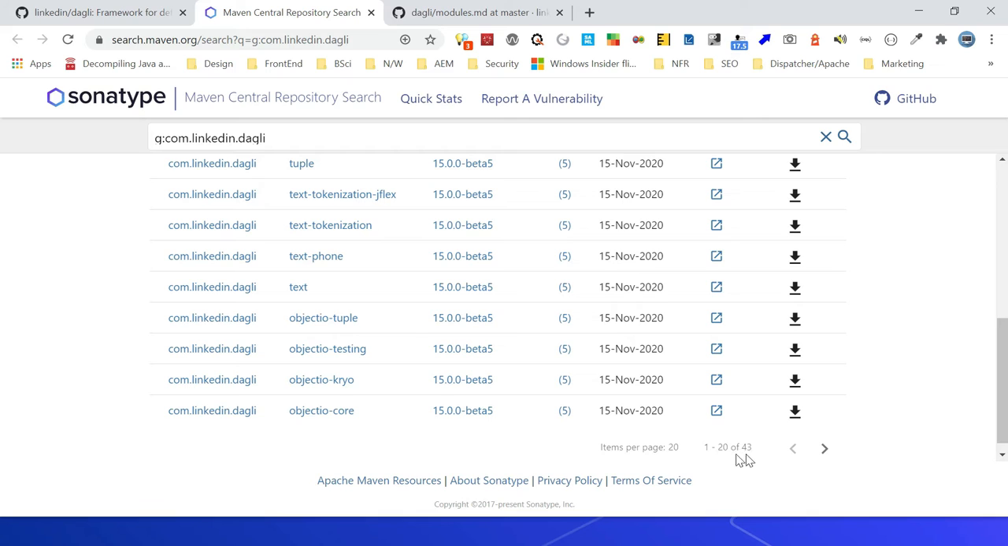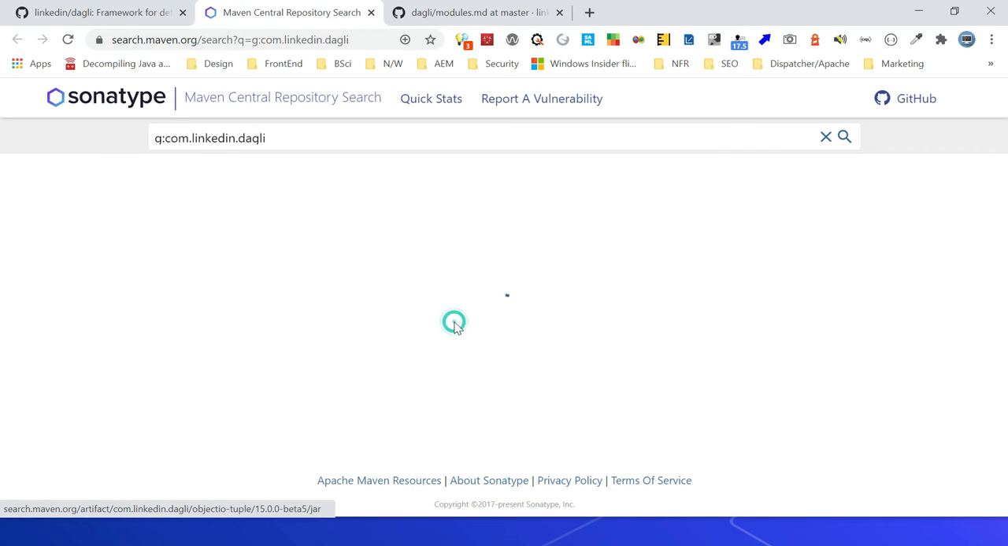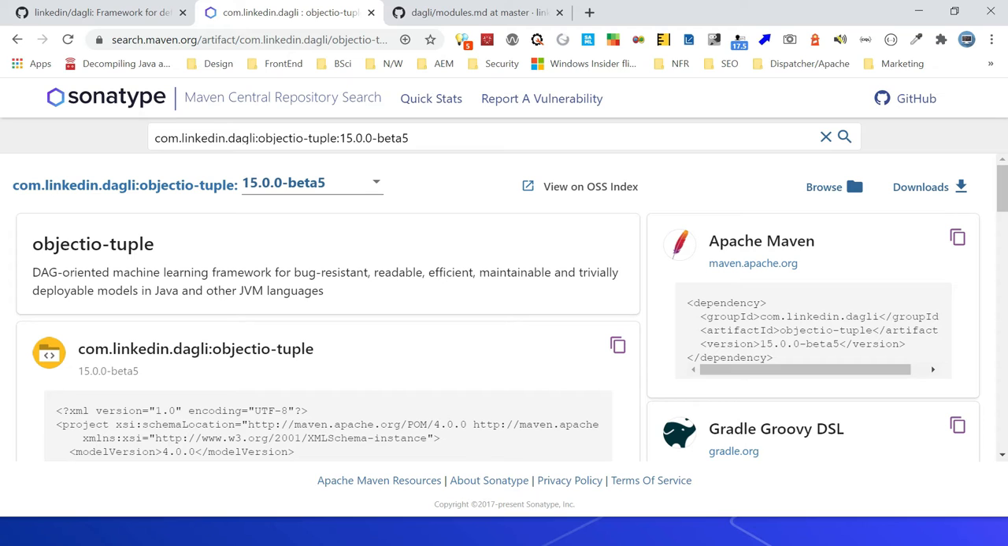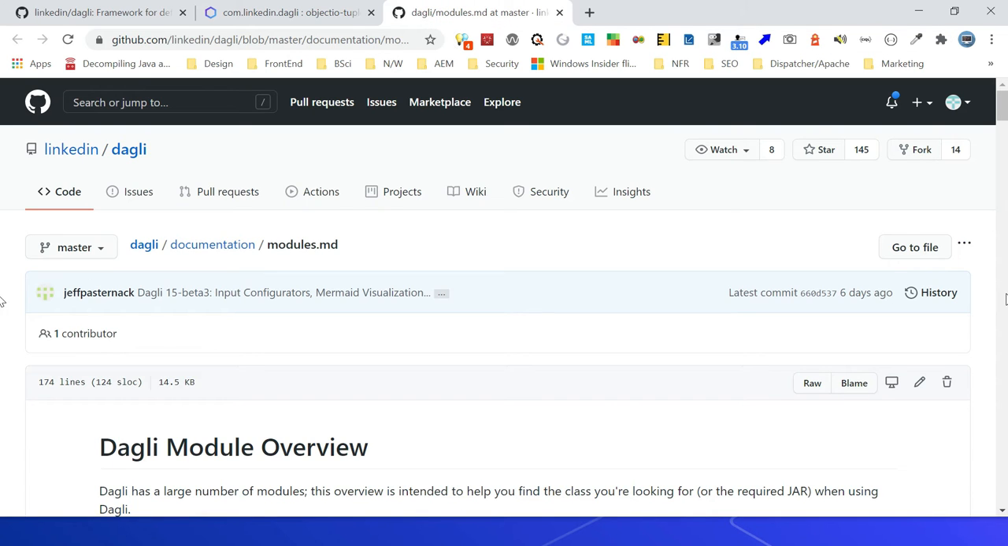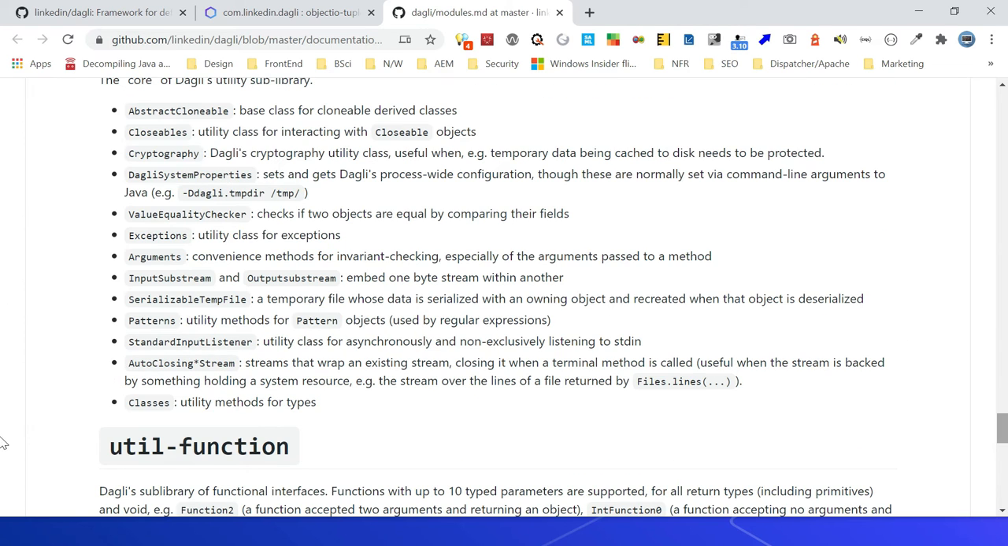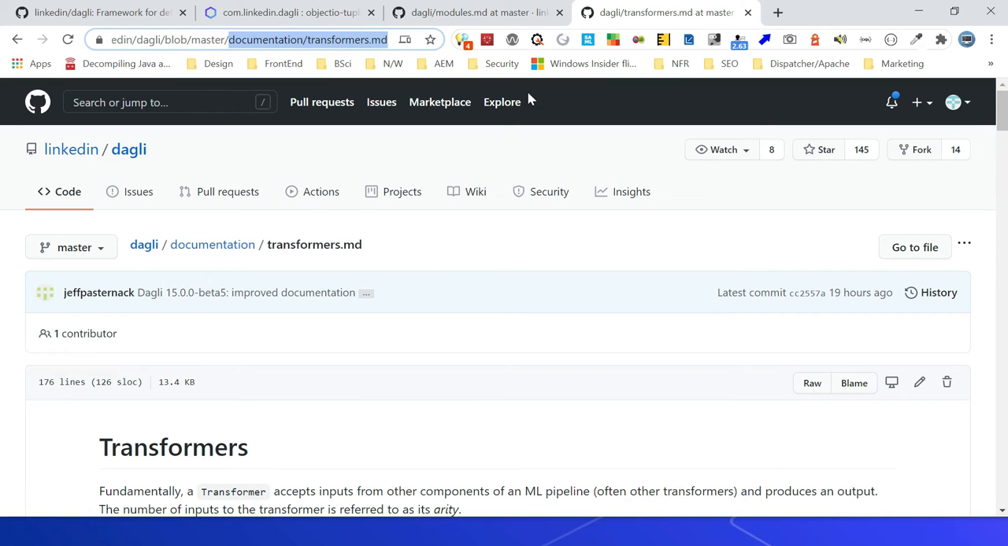I am seeing something around 43 under this group. You can even copy the dependency details here. If you go to this beta 5, you can get the dependency details. You can even get the details of the modules here. If you go to this link on the documentation modules, you can learn about all the modules. Refer to this URL to understand more about the transformers.